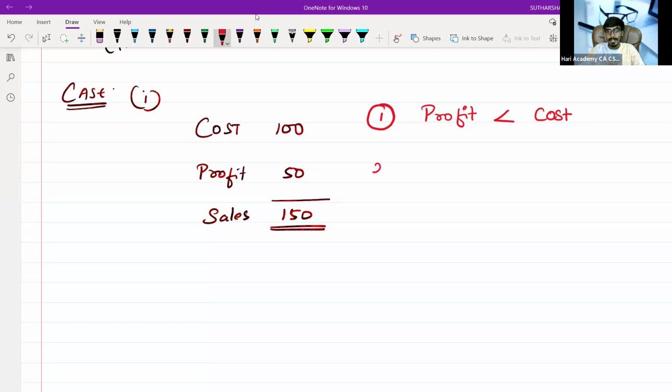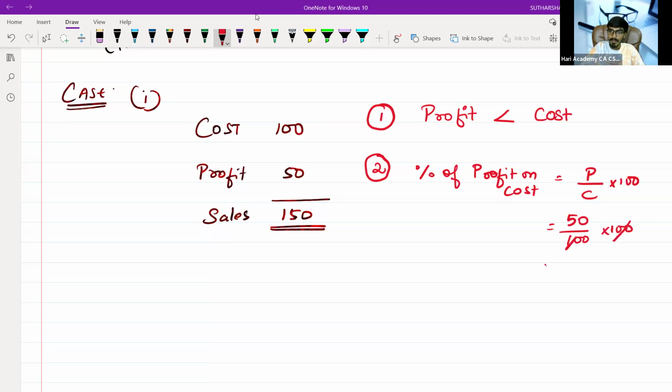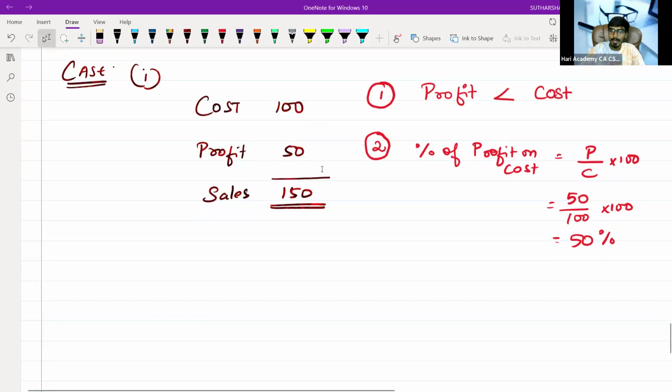Then my second interpretation is percentage of profit on cost is equal to profit divided by cost into 100. What is my profit? 50 divided by 100 into 100 will give me 50%. Will give me what percentage? 50%. Okay. Now my third interpretation.